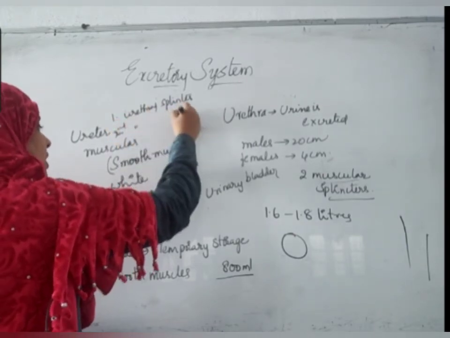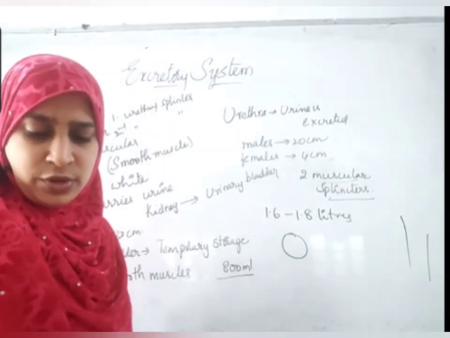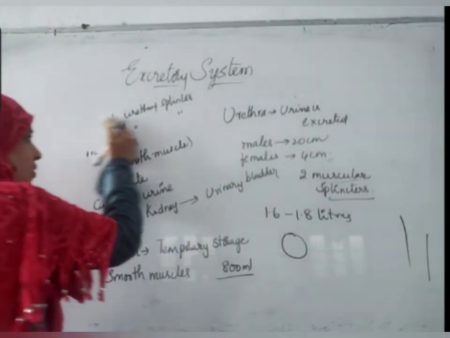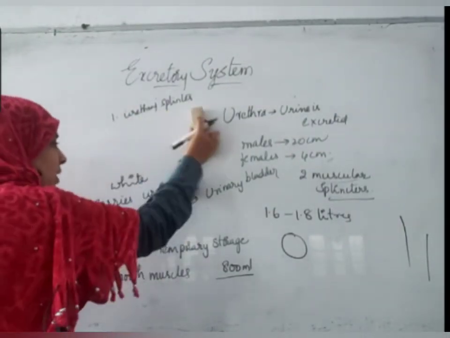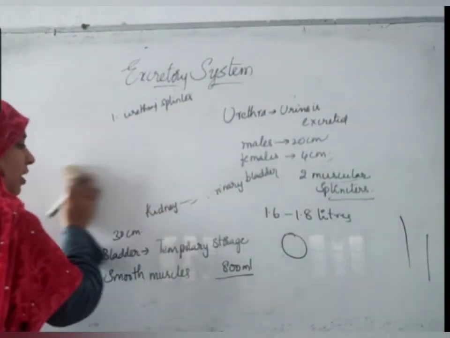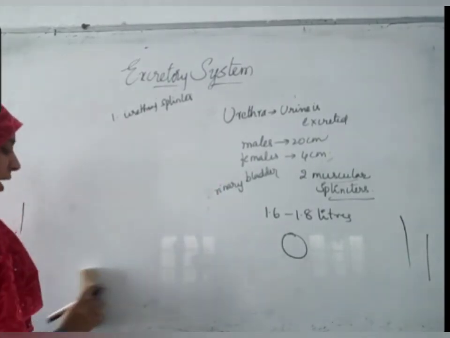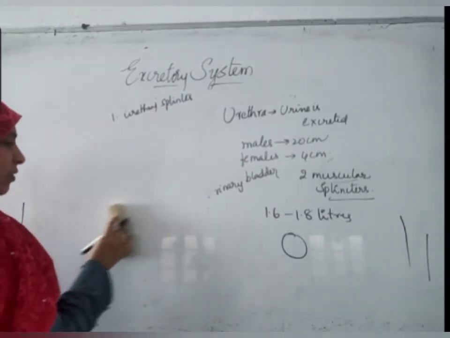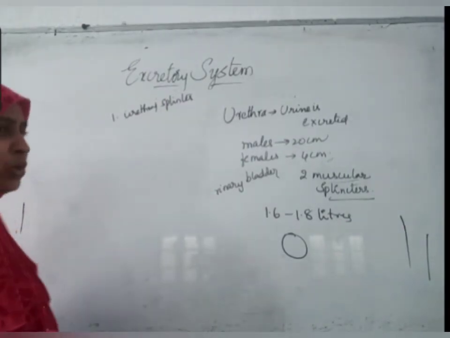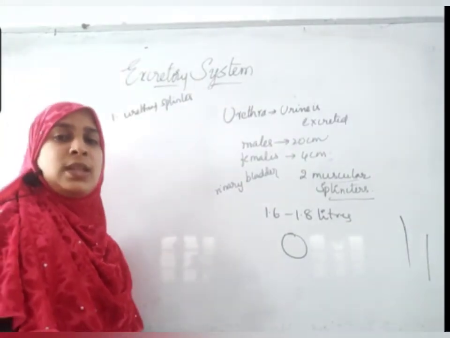What is the difference between these two? The first one is a smooth muscle, not under our control. The second one is a skeletal muscle. Where is the skeleton at urethra, you may be asking. Pelvic bones are there.